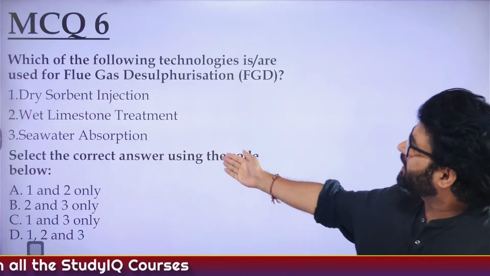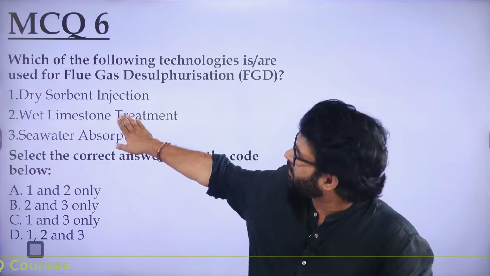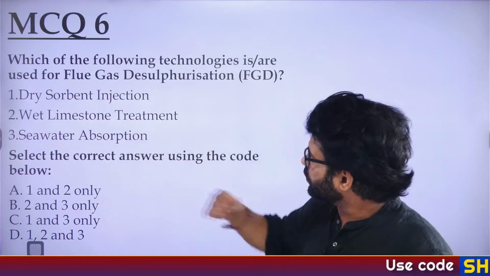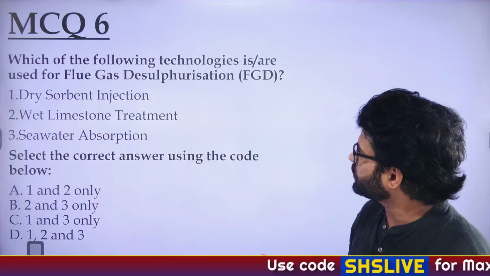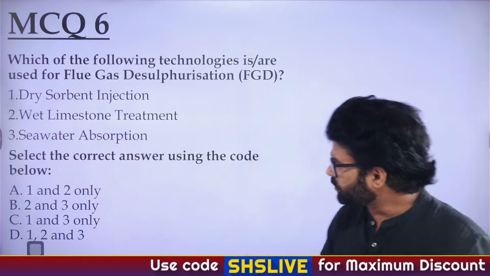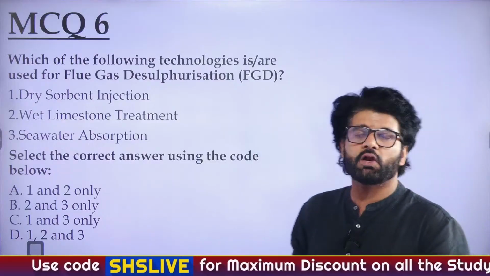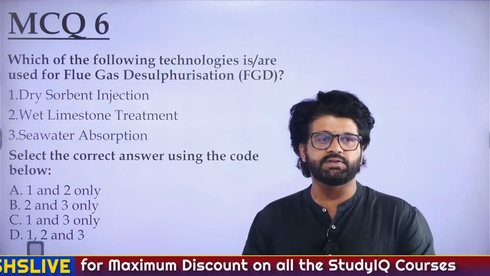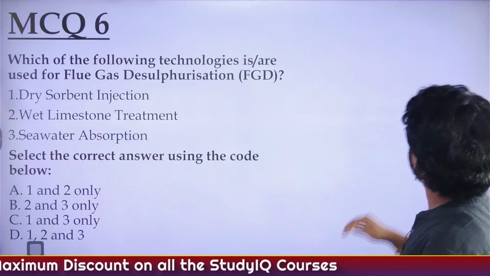So all these are correct. Dry sorbent injection uses powdered limestone to treat SO2. Wet limestone is semi-liquid limestone. Seawater absorption is as the name suggests. So all these 3 were there. These are the technologies used for flue gas desulphurization units. The answer is D, 1, 2 and 3.